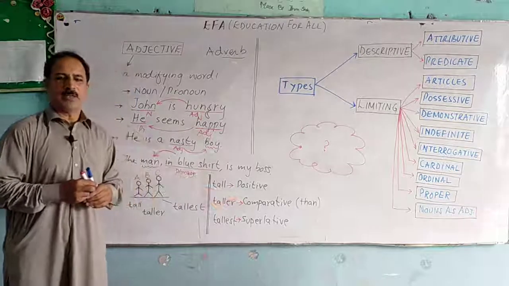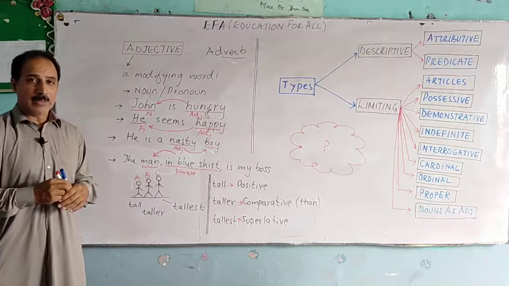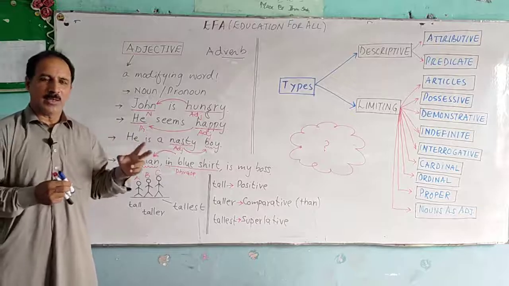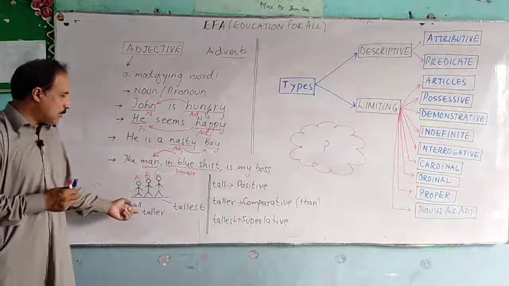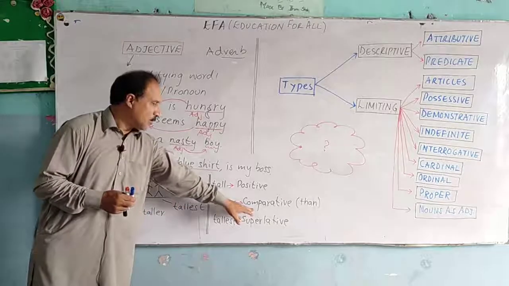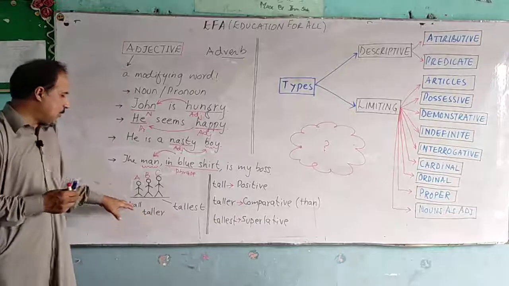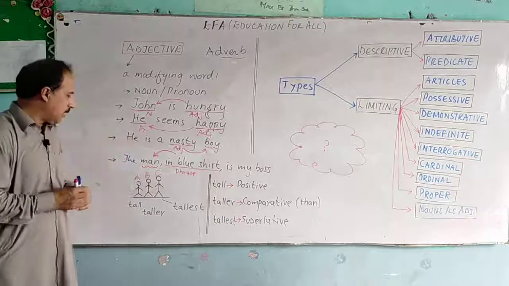Positive degree of adjective is used just to describe a noun or a pronoun. But when there are two things or two persons and we compare them, we use taller, which is comparative degree. So comparative degree is used to compare two things or two people.